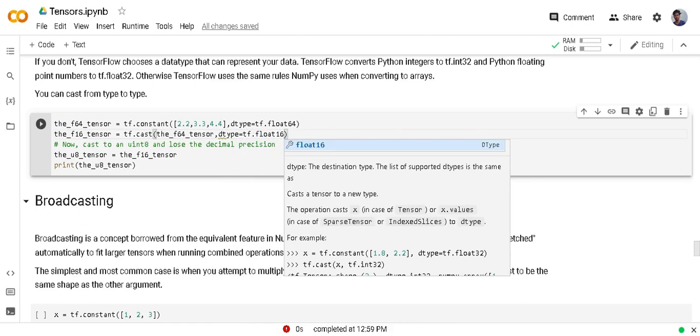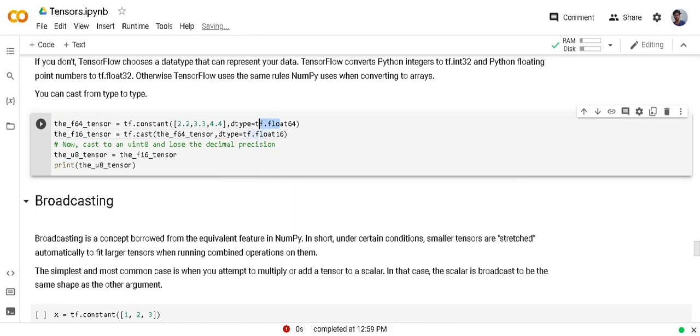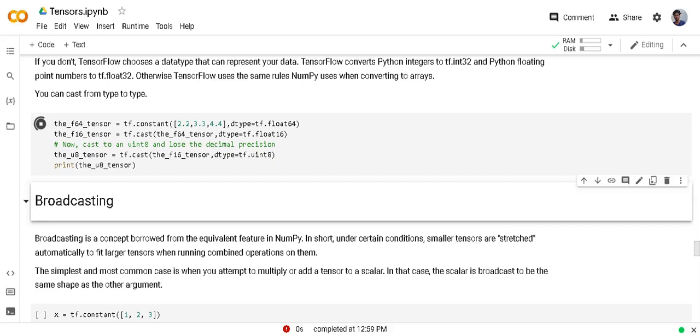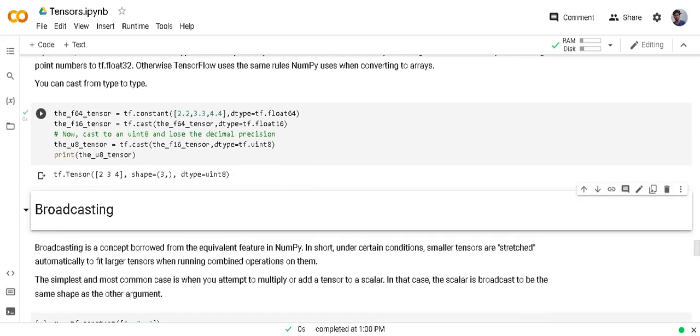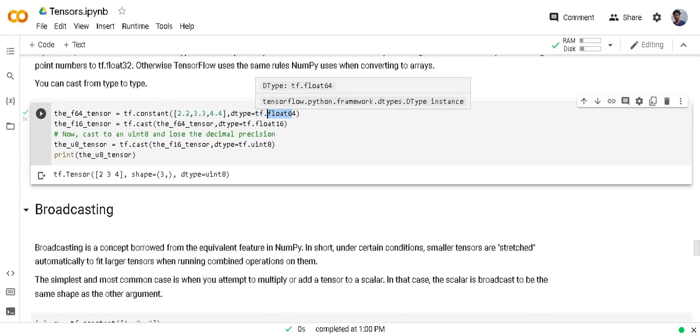Now original tensor has float64 type and now it is changed to float16. And again if I want to change into uint8, I cast it again. Here I have to use tf.uint8. Now in output you can see original type was float64. Now in the last it is changed to uint8.